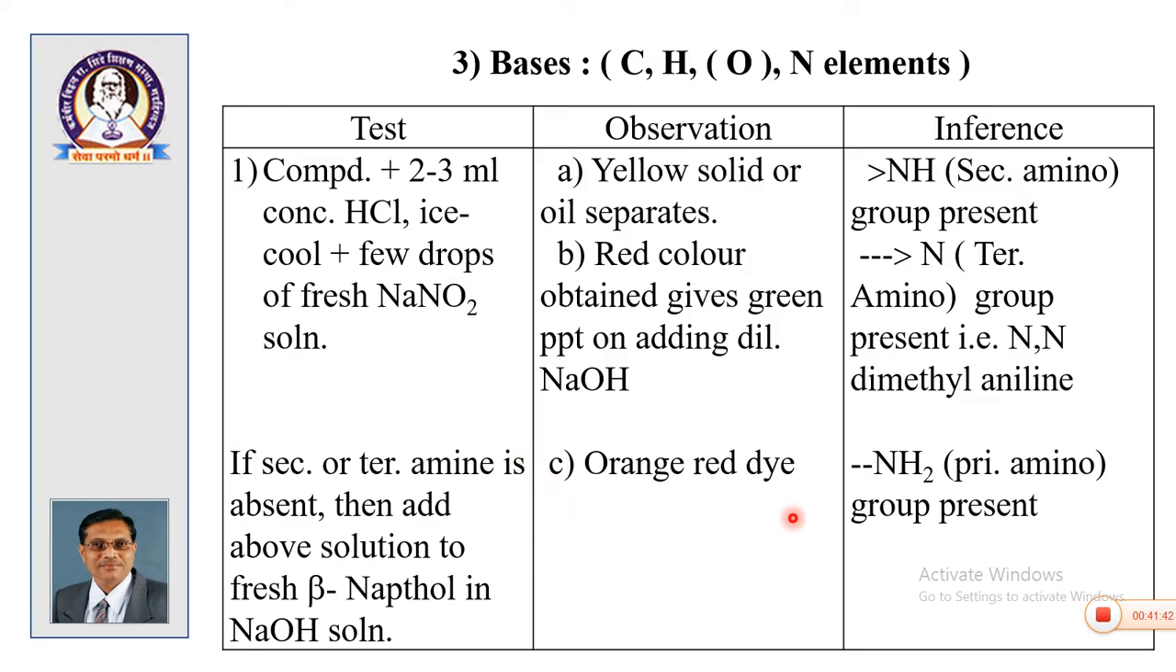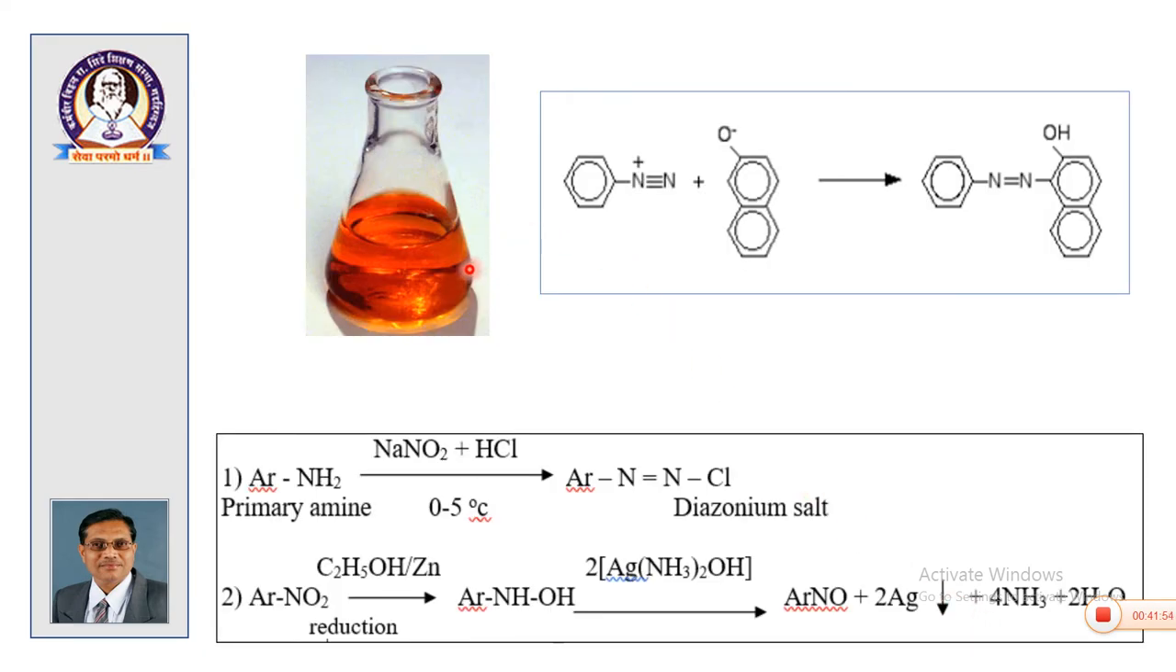This test is very common in organic spotting, because the majority of the compounds given in the mixture are of the primary amine type. So the group present will be primary amine. This is the orange red dye, obtained by diazotization.